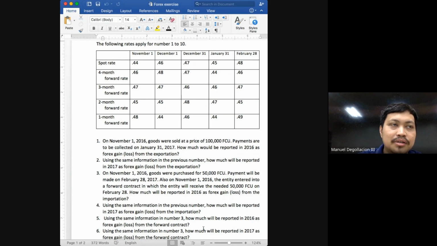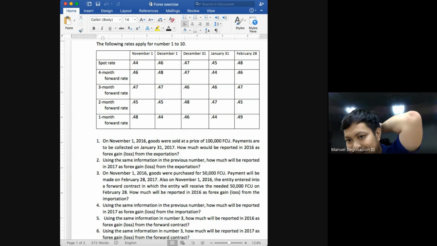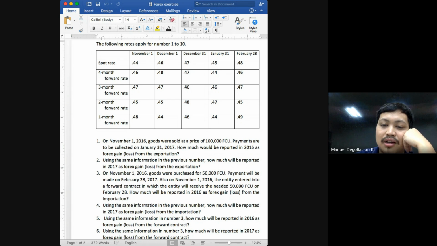So convert or update the balance of your accounts payable using the spot rate on February 28. So multiply 50,000 by 0.48. Okay, and how much is 0.48 times 50,000? That is 24,000. How much was the previous balance of your accounts payable? 23,500. How much should it be now? 24,000. So it increased by 500. And again, if accounts payable increases, it is not good. So it is a loss on our part. So for 2017, we will have a forex loss in the amount of 500. That's it.